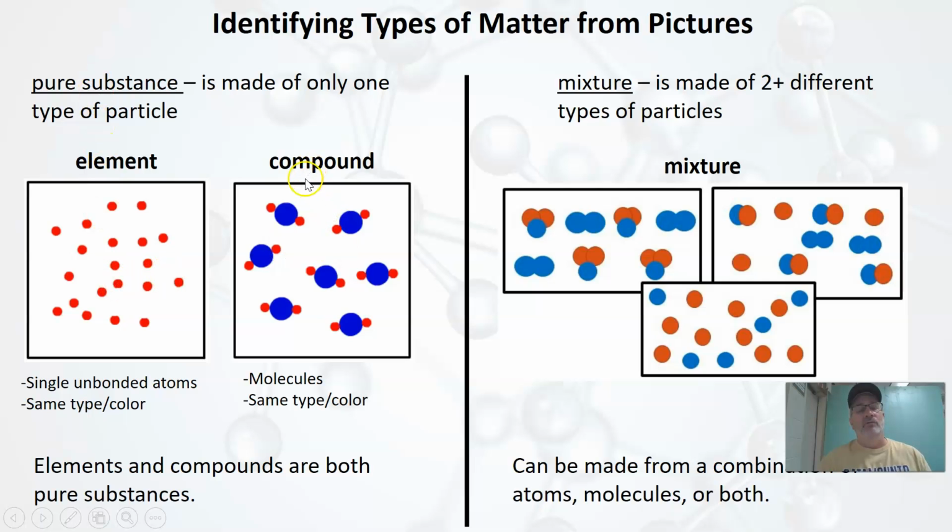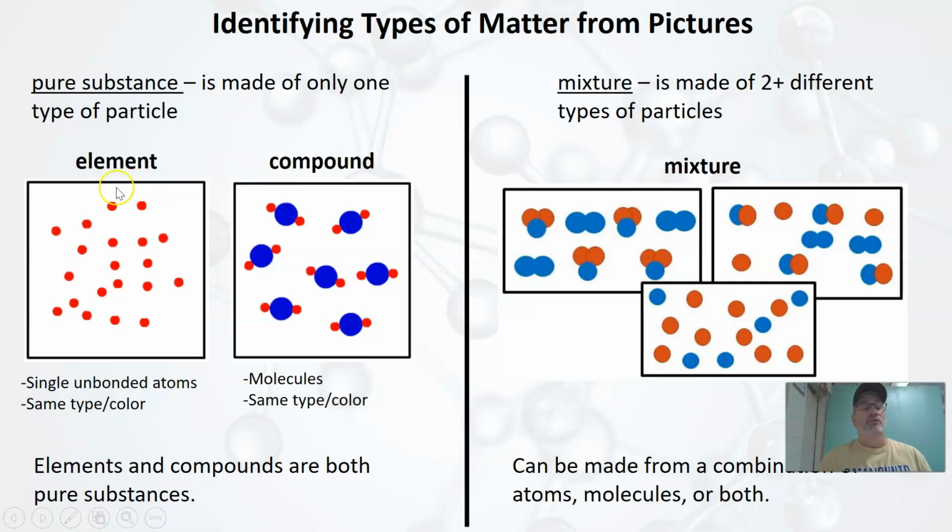If we look at compounds, compounds are made of molecules, but we can see here that every molecule is the same, right? So this is pure. We can see that they're all the same type, same color, put together in the same way. So all compounds are also pure substances. So our two types of pure substances are elements and compounds.